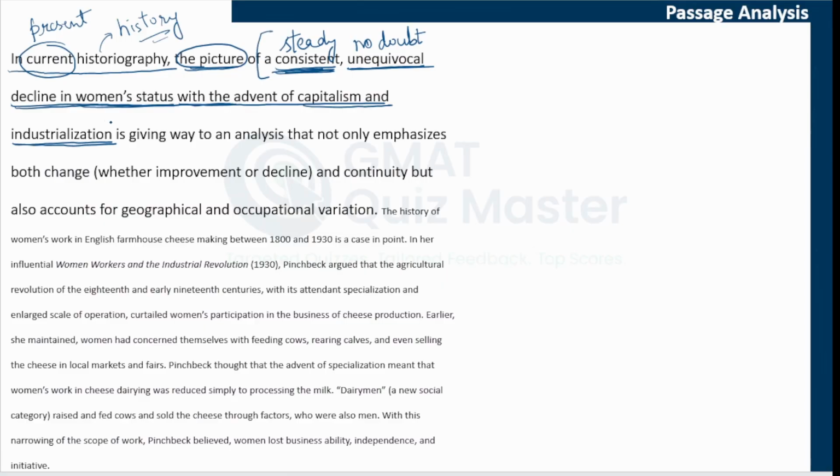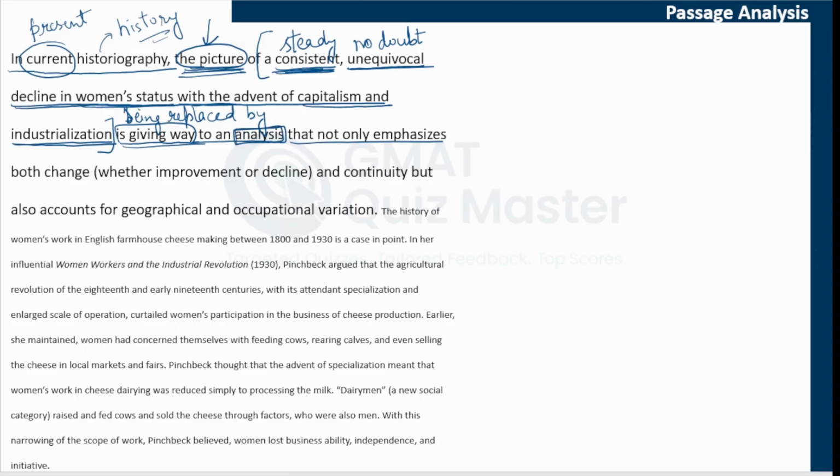And this is the entire picture. This is the entire image. This is the entire impression. This impression is giving way to an analysis. Giving way means it is being replaced by. So, this picture is being replaced by an analysis. What kind of analysis?